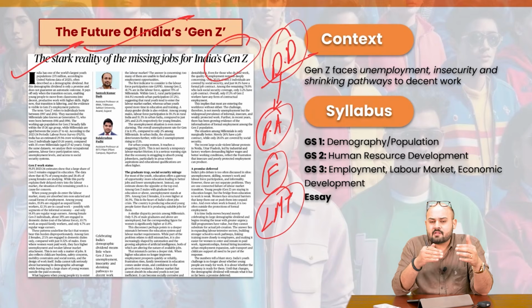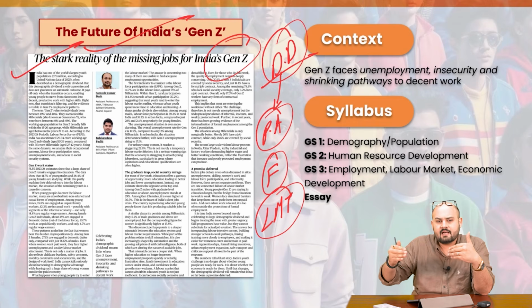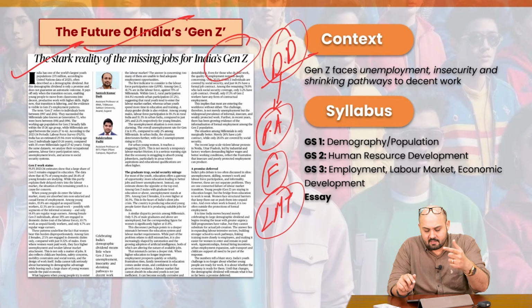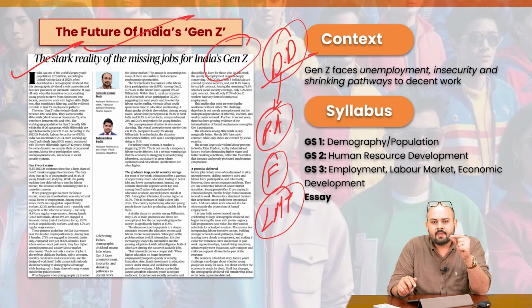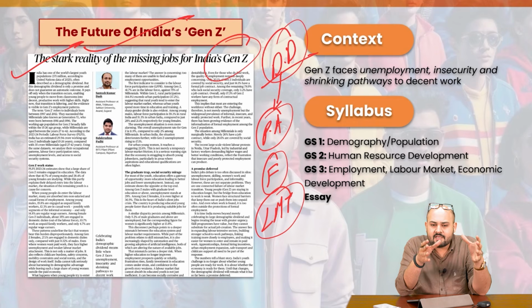So this article uses a lot of data points. We'll go through them, but you need not memorize each and every data point. Just try to memorize the few data points which can be used in the answers. For example, it talks about the PLFS data and other data sources. What it says is that right now we are witnessing a failure in the labor market transition with specific reference to the Gen Z, in terms of high unemployment rates, low labor force participation rates, specifically among females, low social security coverage, and education not being transformed into productive employment opportunities and industry-relevant skills.